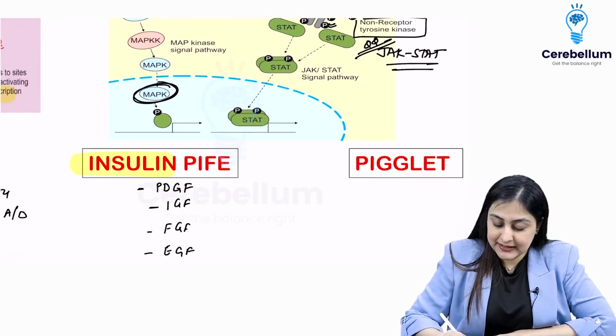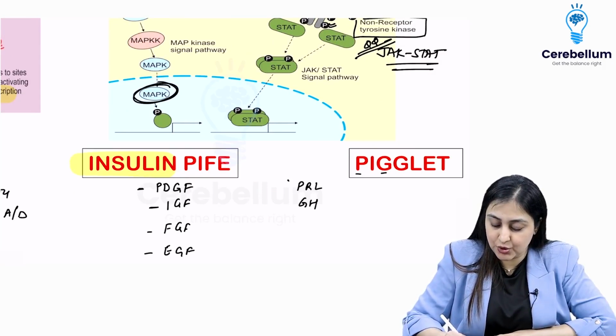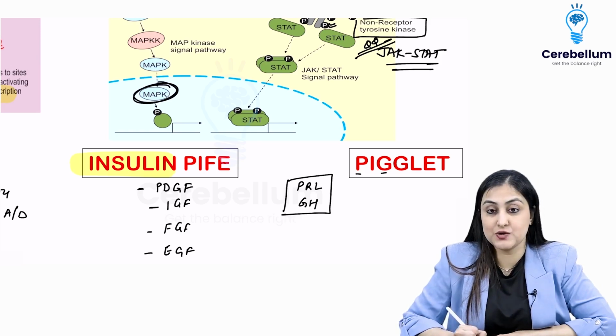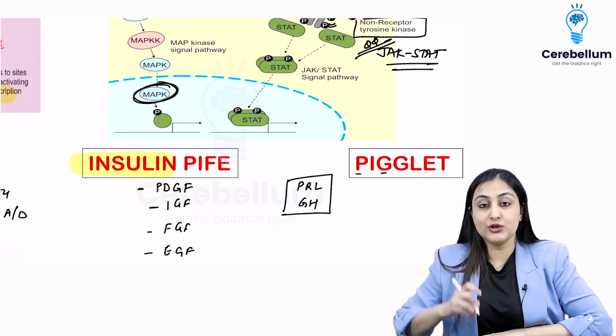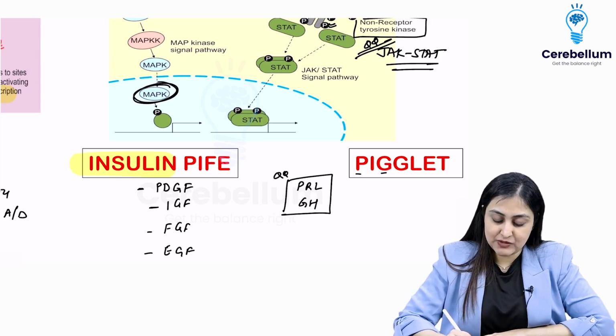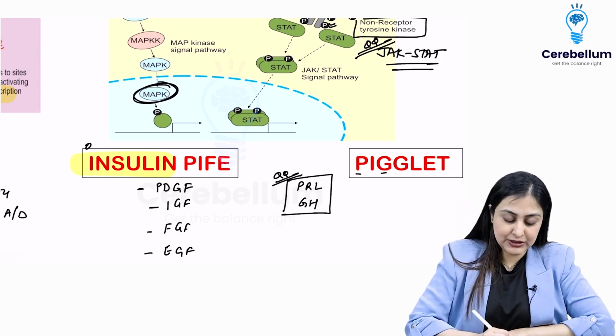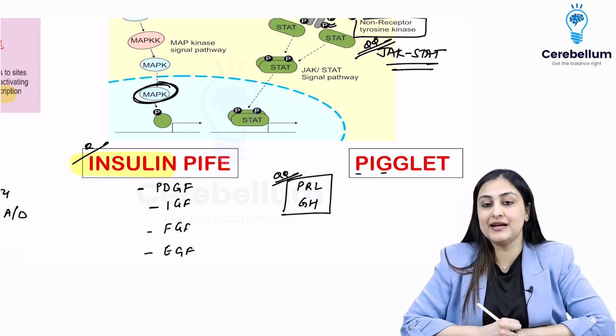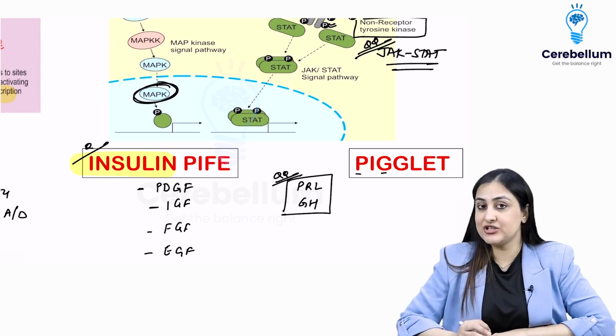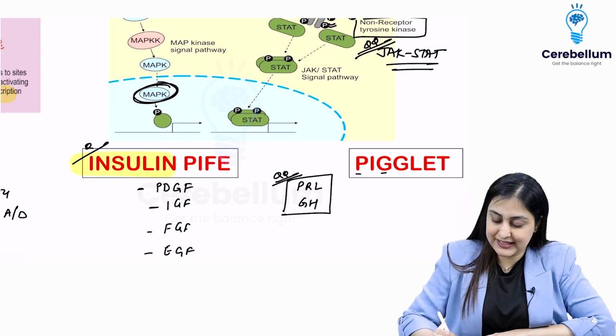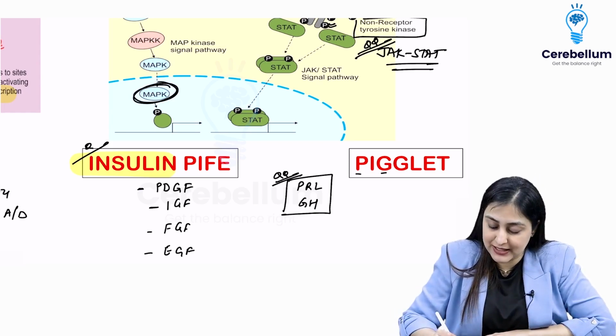So what is PIGLET? Here the two main hormones are P and G. So prolactin and growth hormone always go together. All right, so that's what you want to remember. They are both acting via JAK-STAT. Extremely, extremely important. So insulin by direct receptor tyrosine kinase, PRL and GH by JAK-STAT is the most important takeaway, and then you have certain cytokines here and there.